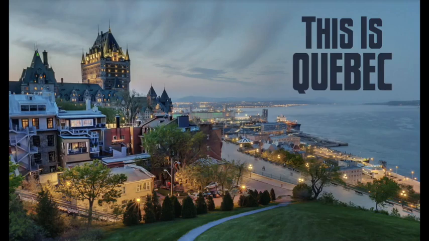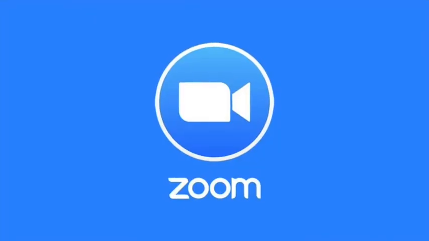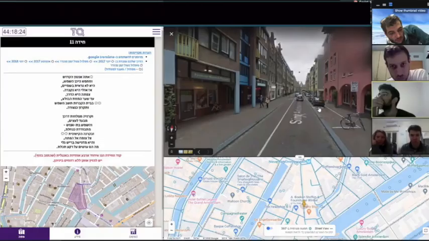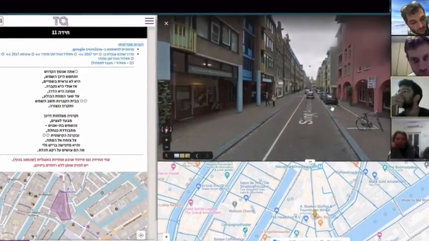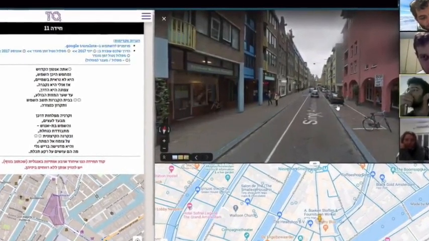Each riddle contains a link that will open Google Earth in the exact location where you need to start the riddle from. Another recommended platform you can use is Zoom or any other online conference service where you and your teammates can play together, walk together, and share screens as well as ideas.